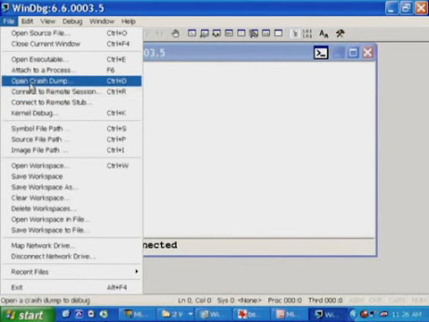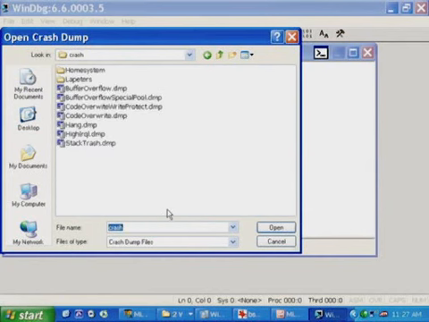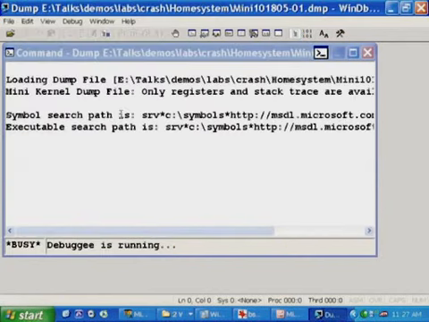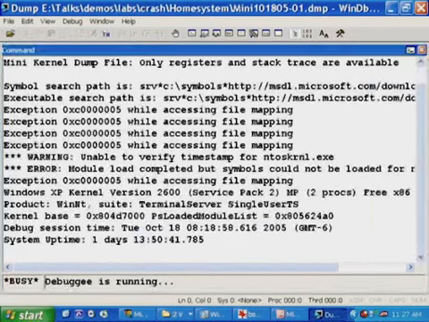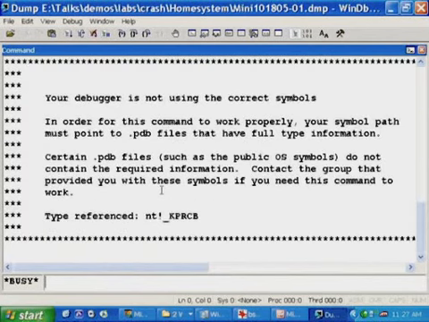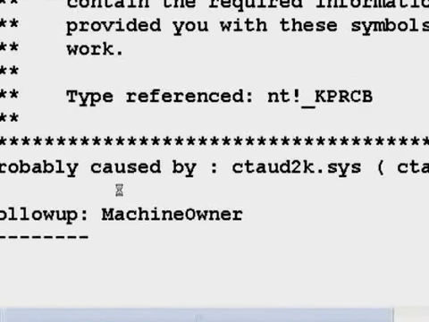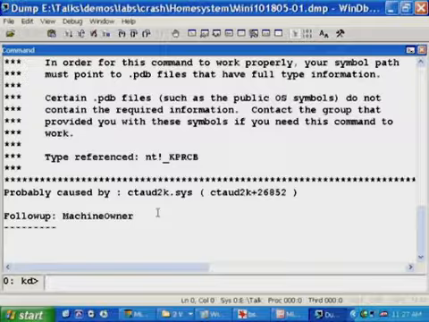I'm going to go back to the kernel debugger and load that crash dump. And the kernel debugger is going to complain about this mini dump, but it's got enough information there that it's able to analyze it successfully. And we're just going to see a probably caused by pop out here in the output, which points at a third-party driver, ctodd2k.sys. Turns out, when I went to look at the version information on this file on the system, it is the Creative Audio sound driver.